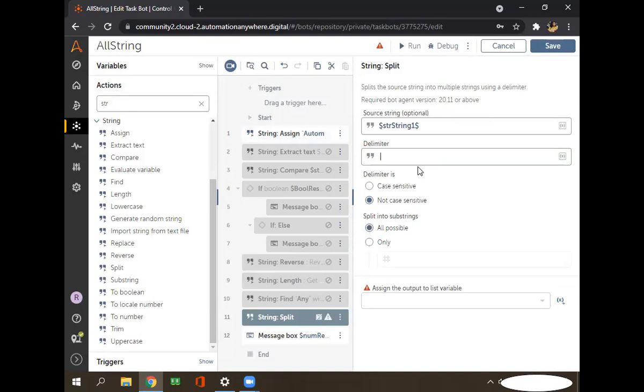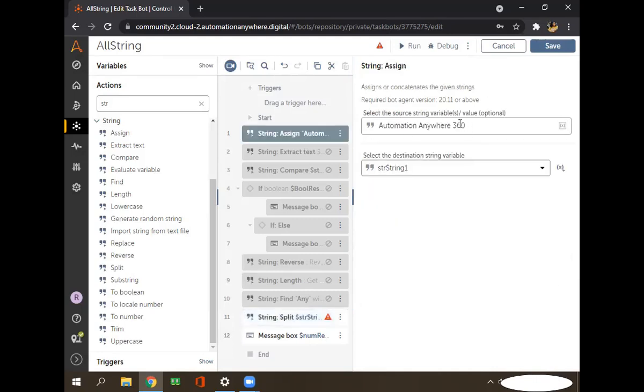In any string, suppose there is a phrase like automation anywhere. After automation there is a space, then we have written anywhere. After that I put a comma and then I have written 360. Right now I am using a space only.